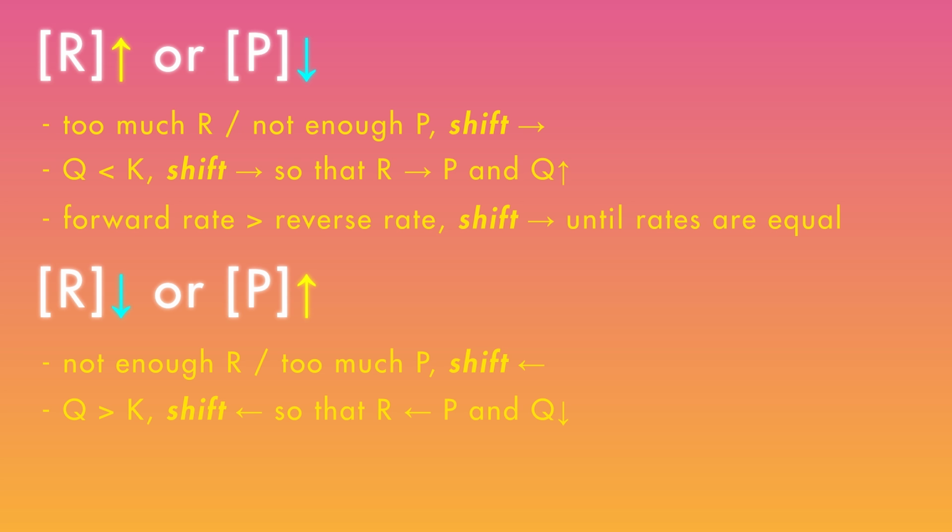Decreasing reactant concentration means fewer reactant collisions. Increasing a product leads to more product collisions. The reverse rate will exceed the forward rate, and the system shifts backwards. You can see that all three analyses agree. Le Chatelier's principle qualitatively predicts the direction of the shift. A comparison of Q and K quantitatively predicts the same result, and it can be explained in terms of the reaction rates. Le Chatelier will always tell you about the direction of the shift, but you should be able to explain the underlying reason in terms of the competing forward and reverse reaction rates.